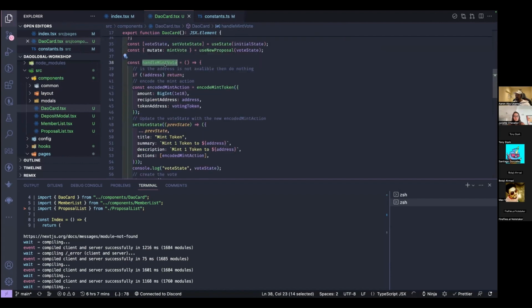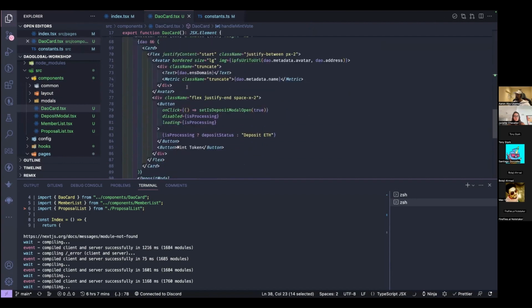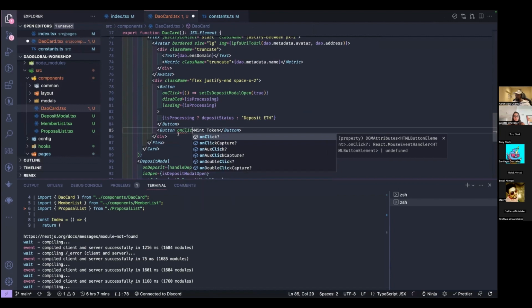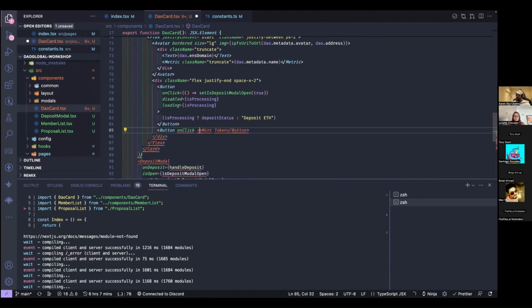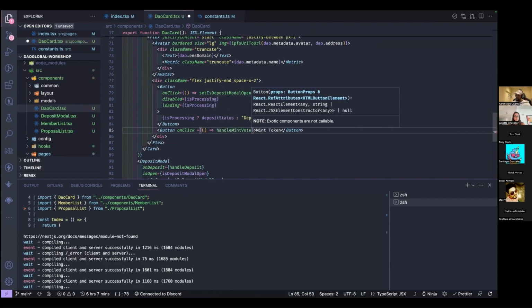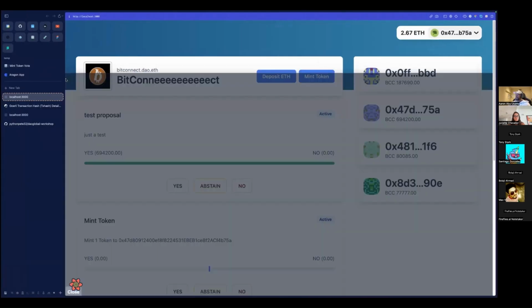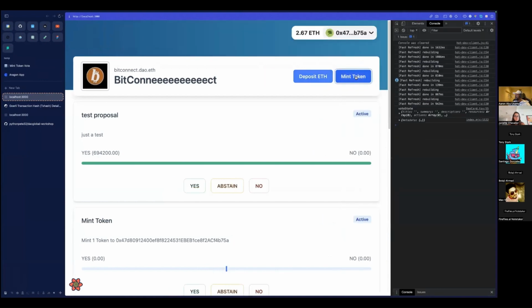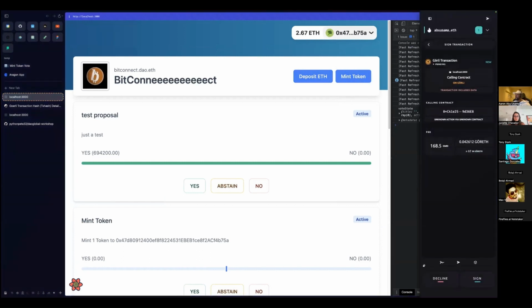And what else do we want to do? We want to pass this handleMint to this mint token button. So onClick. And yeah, let's try this out. Okay, same deal though, right? No loading states, anything like that. So we know the score. We're just going to add all that stuff in now.